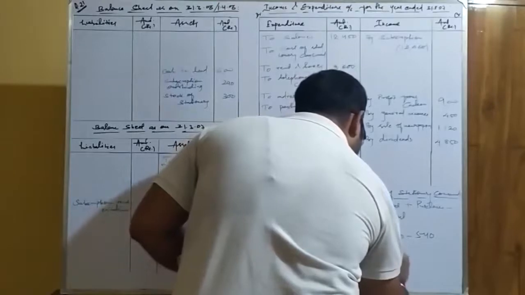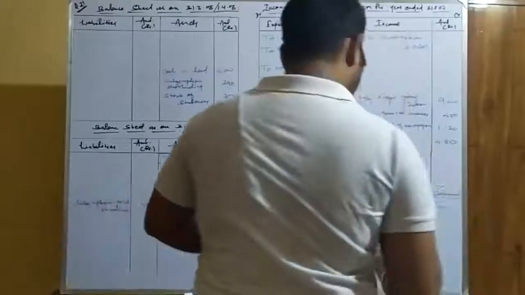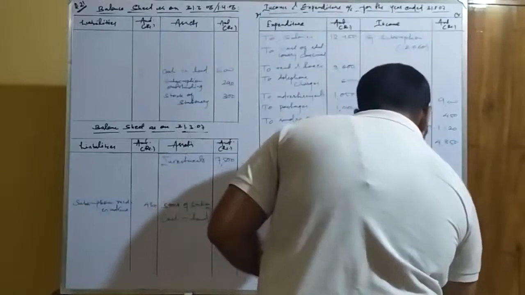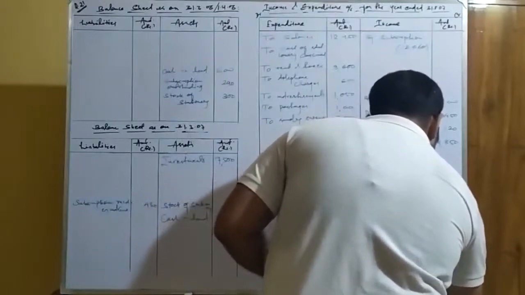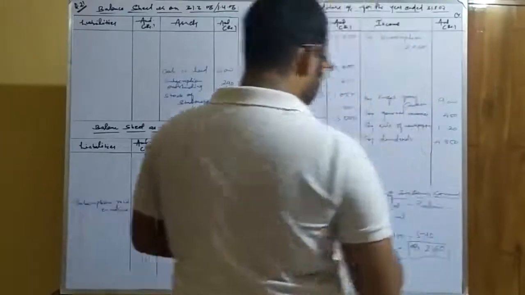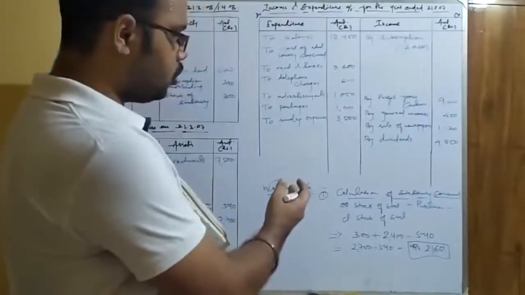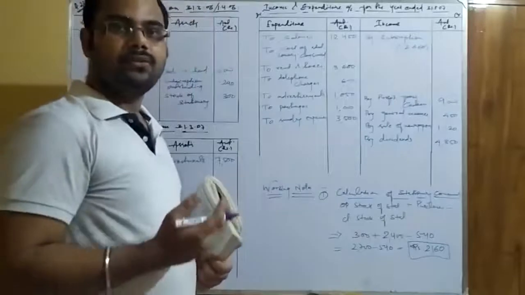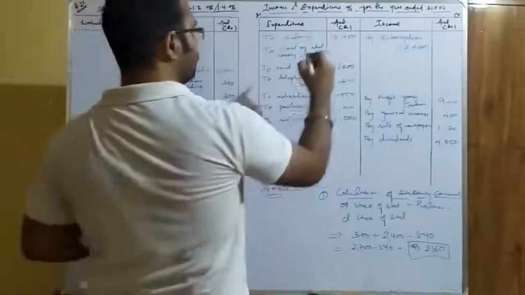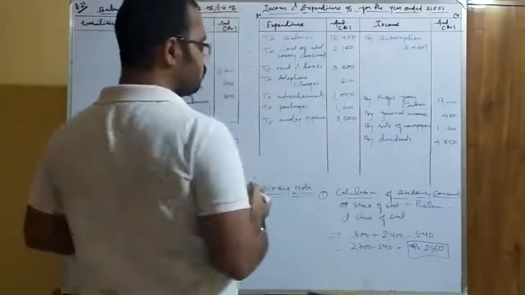2,700 minus 540. So the cost of stationery consumed is 2,160. The formula, as you can see, is opening stock plus purchases minus closing stock, as we were doing in our profit making function also. So we can write it over here directly. Okay, so 2,160.